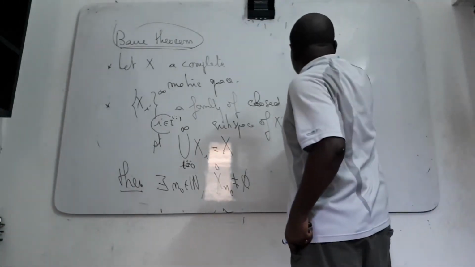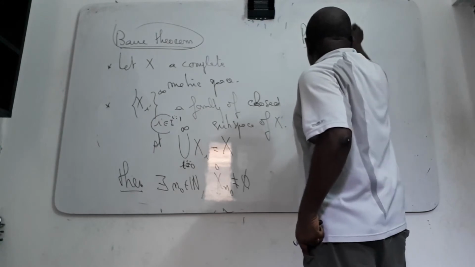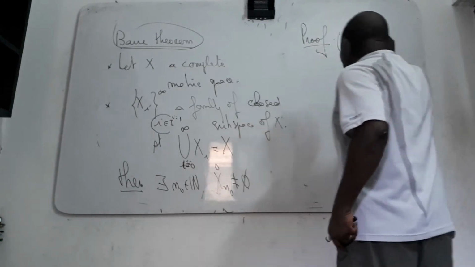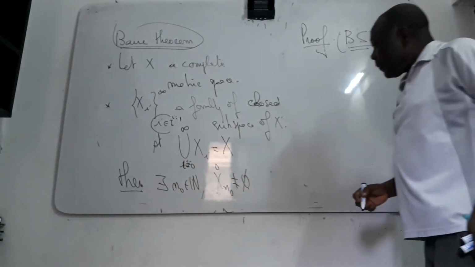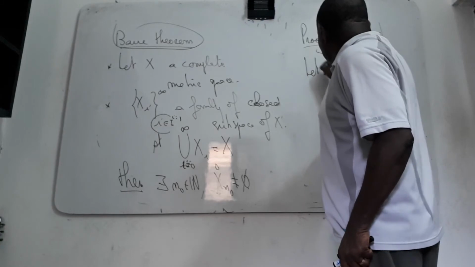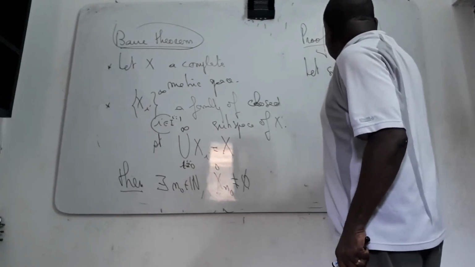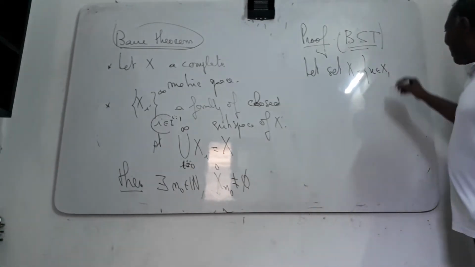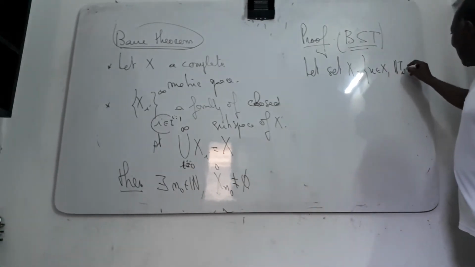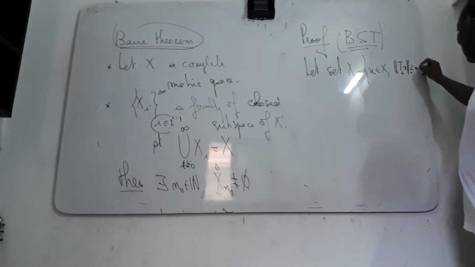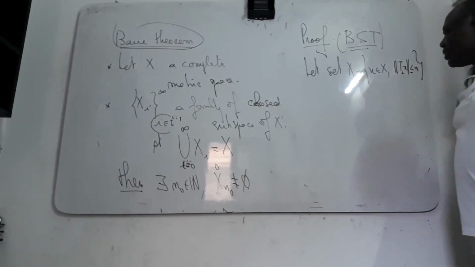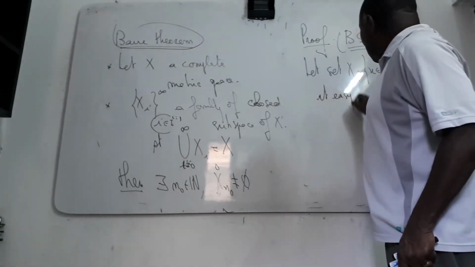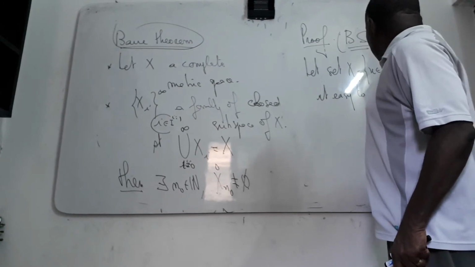For the proof of the Banach-Steinhaus theorem, let's say that first of all, S_n is the set of x such that the norm of T_i(x) is at most n for all i, and it's easy to see that.